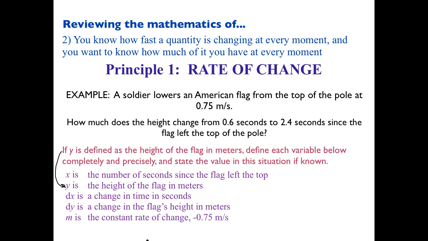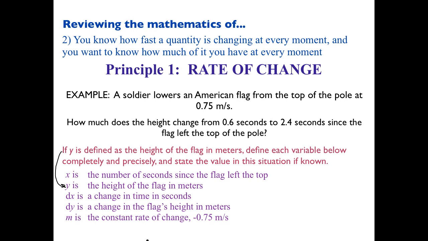Do we know the value of x in the situation? Yeah, exactly. We do know that our starting x is 0.6, and our final x is 2.4. So really, x takes on all those values, starting at 0.6 seconds up to 2.4 seconds. Variables vary, right? So it's taking on all the values from 0.6 to 2.4.